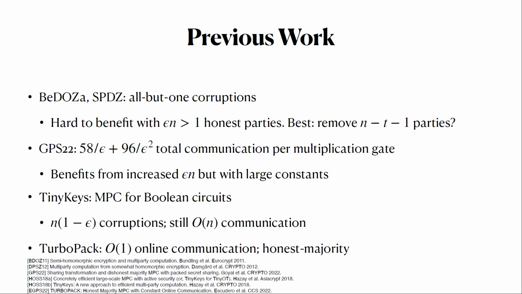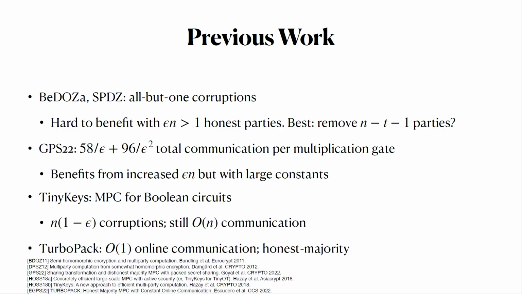In this dishonest majority setting of MPC, most protocols tend to focus on the harder case of n-1 out of n corruptions, but this also tends to be less efficient. So this is things like the SPDZ protocol.